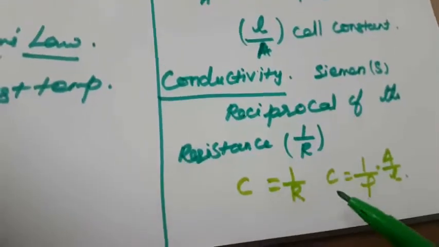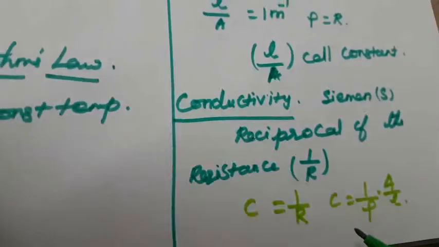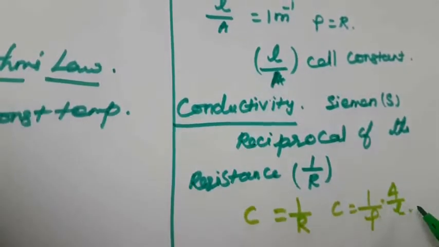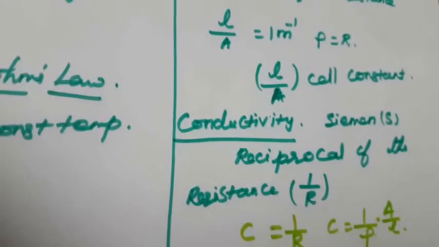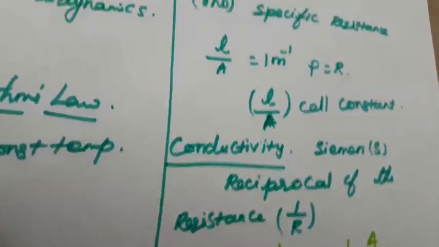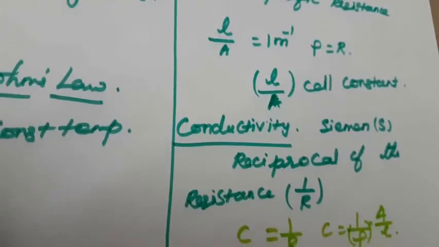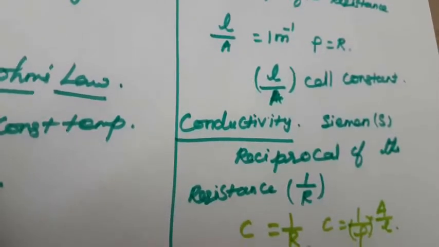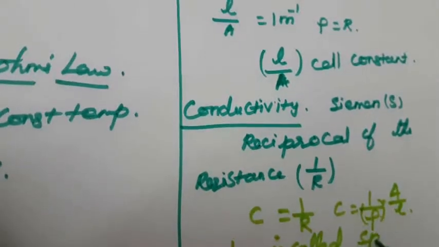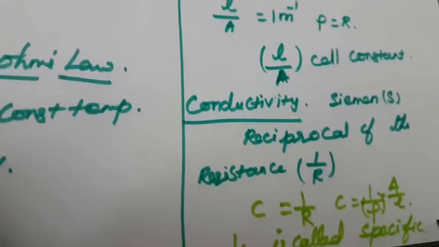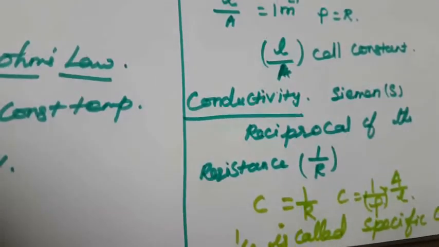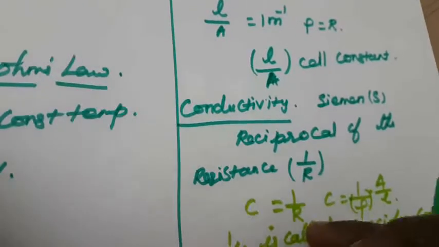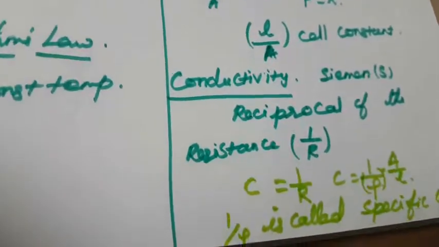So 1 by rho is called the specific conductance, represented by the symbol kappa.